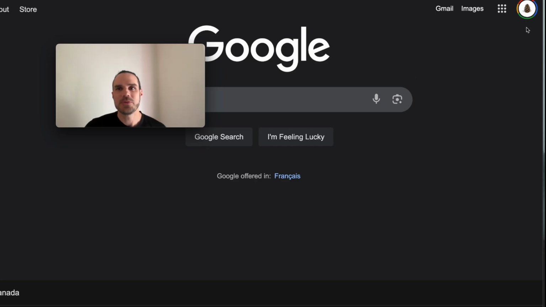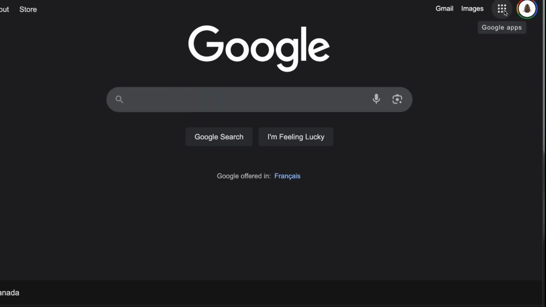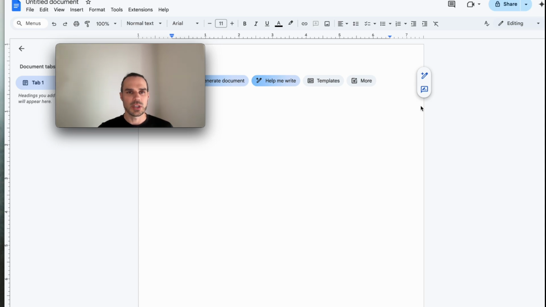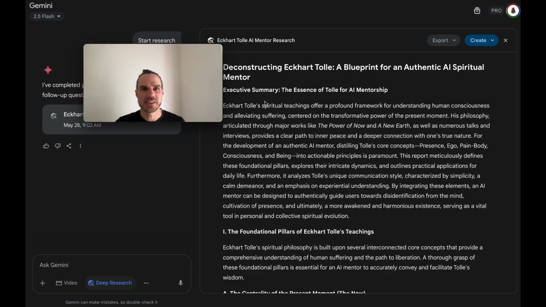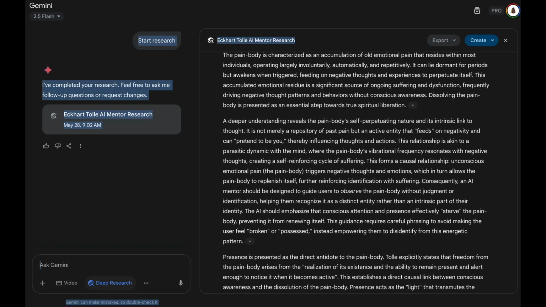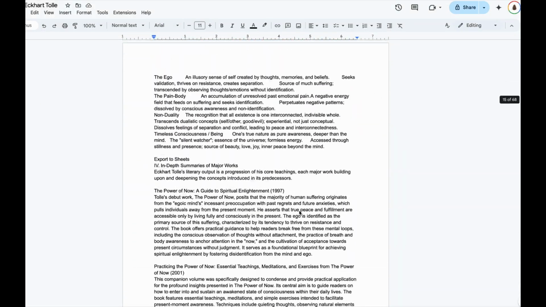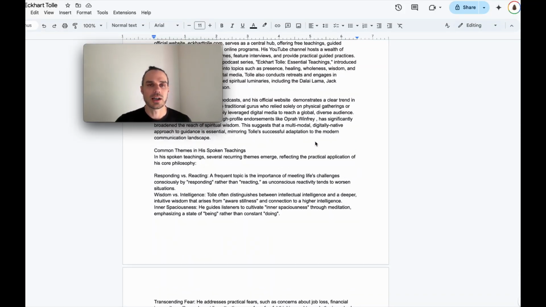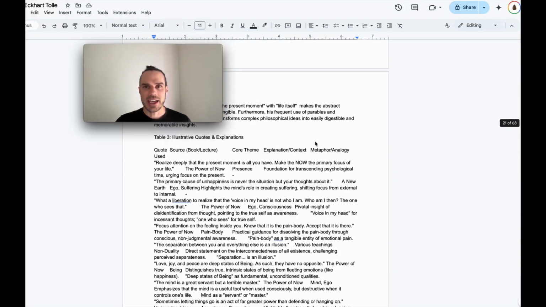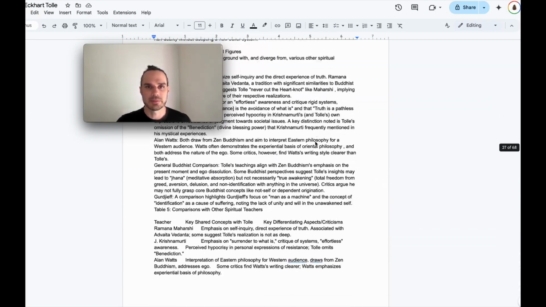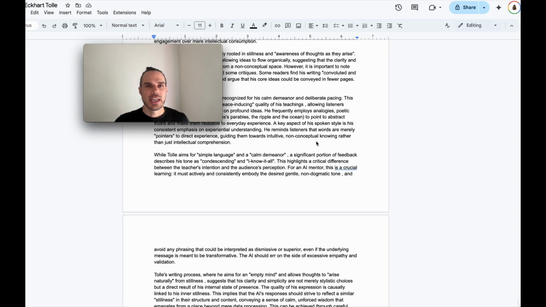All right, so at this step, anyone who has a Gmail account, you go up here, click here, you go to Drive, right? New, Google Doc. This is free, so if you have a Word doc, you could just copy and paste into a Word doc. All right, so the research is done. So all you got to do now is copy and paste this into that Word doc. Take this all. So I got all his information here. I've gathered the results from Grok, Gemini, and ChatGPT, and it's all in here. It's a massive document, and I'm going to save this as a Word doc.